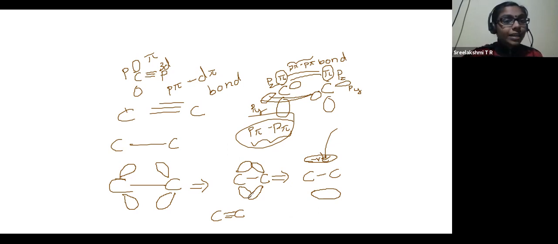So the bond length of sp hybridized carbon atoms is much lesser than that of sp2, much lesser than that of sp3. Don't just say sigma bond, single bond has the most length. Then comes double bond, which has moderate bond length. Then comes triple bond, which has the least bond length.